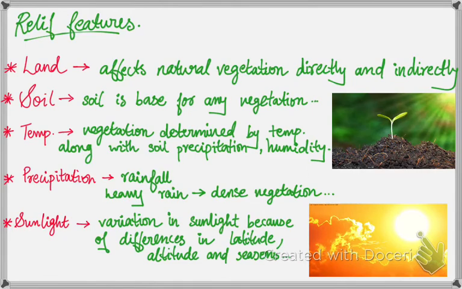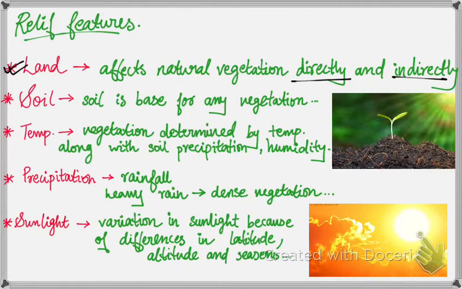There are a few relief features that affect the type of vegetation. So the first one in this is land. Land affects the natural vegetation both directly and indirectly. In fertile land we can do agriculture. Undulating and rough surfaces give rise to grassland, and woodlands are a great shelter to wildlife.